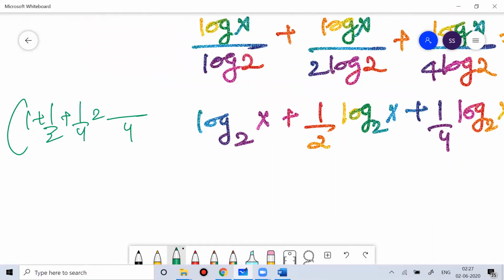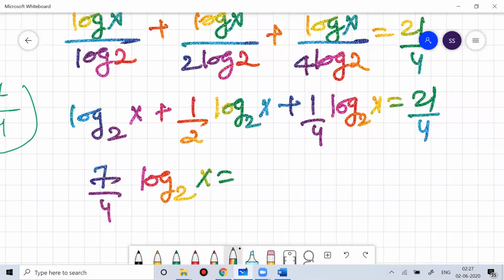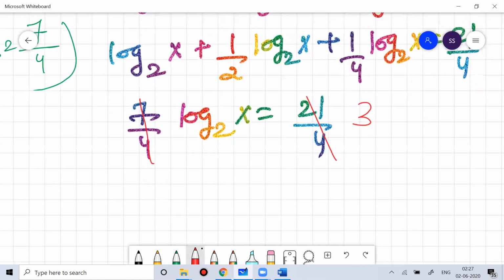Take LCM 4. You'll get 4 plus 2 plus 1, which is 7. So this is 7 by 4 of log base 2 of x, equal to 21 by 4. Ultimately this will give you 3.